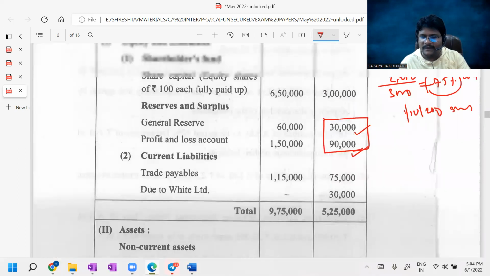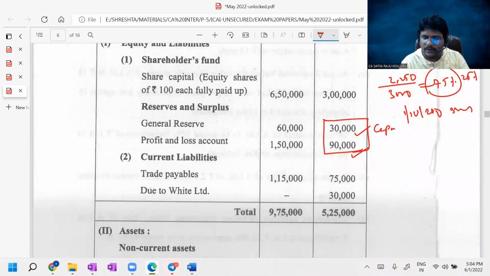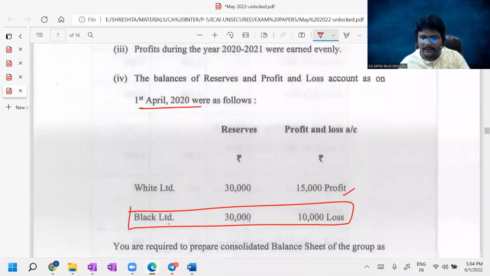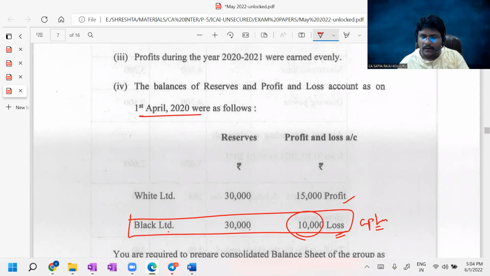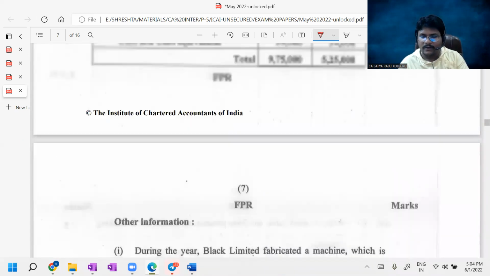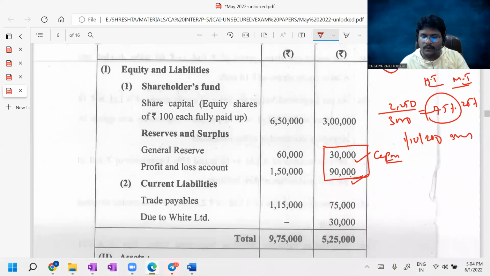That means this entire 30,000 is capital profits only. Coming to the profit and loss account, out of that 90,000, Black Limited has a 10,000 loss at the opening. This 10,000 loss is a capital loss. Not only that, one more thing you need to check. If this is a 10,000 loss, then how much profit did they get in the current year? Current year 1 lakh profit they got, because the 10,000 loss is the capital loss.